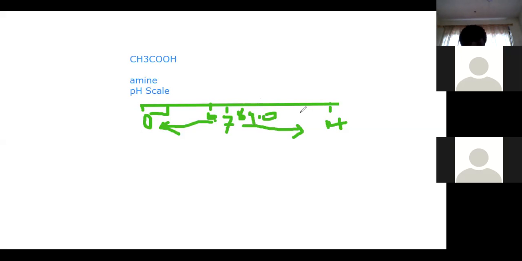So that's one. The order of increasing goes from 7 to 14 for bases, and from 6 to 0 for acids. So here is weak, weak, weak, strong, strong, strong. That's how it works. I hope you are all getting it.